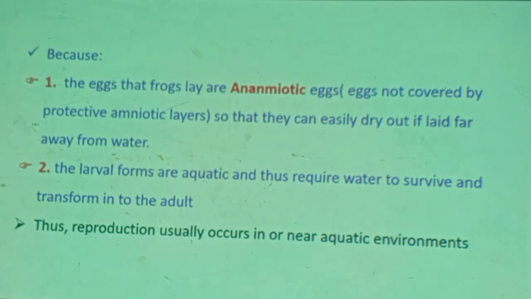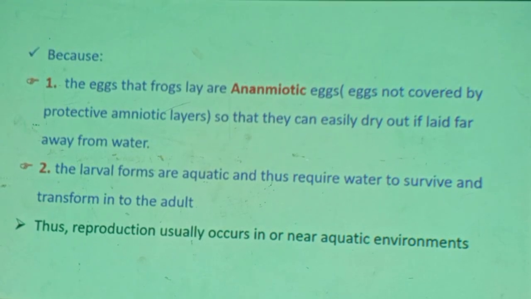Therefore, reproduction usually occurs in or near aquatic environments. If you are asked why do frogs lay their eggs in aquatic environments, tell these two reasons. One, the egg that frogs lay is an amniotic egg. What does it mean? It is a type of egg which is not covered by a protective external covering, known as the amniotic membrane. Two, when the egg changes to larva, the larva requires an aquatic environment because the larva is adapted